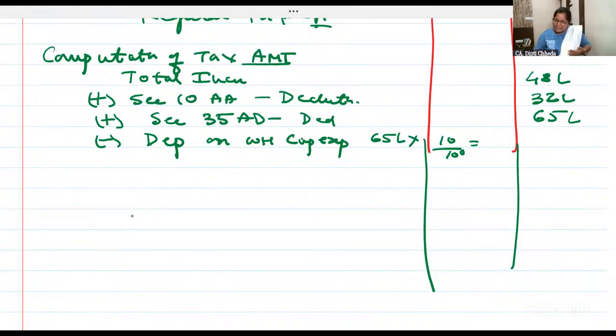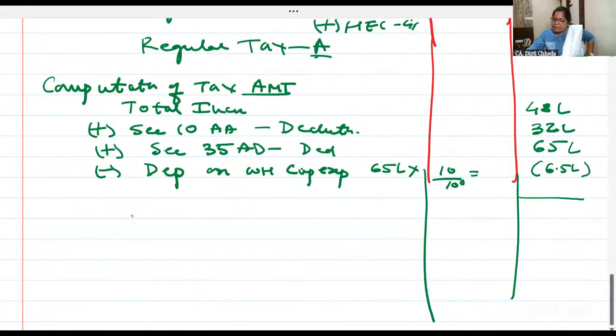So can you at least allow depreciation on that? Yes, 6.5 lakhs. Please don't do it in L. My main concentration is on the concept, so I'm doing this. Please write complete. So 48 lakhs, add back 32 lakhs, add back 65 lakhs minus 6,50,000.